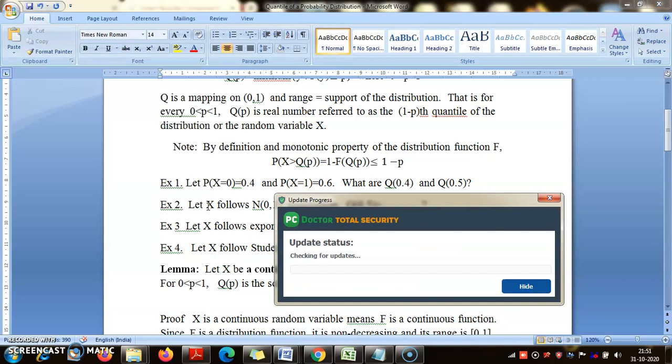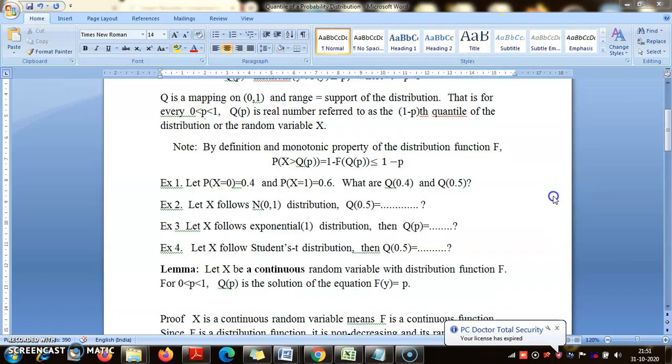Next, the exponential distribution. Here you know the exact formula of the distribution function: F(y) is equal to 1 minus e to the power minus y. So that you can use to solve for q_p.